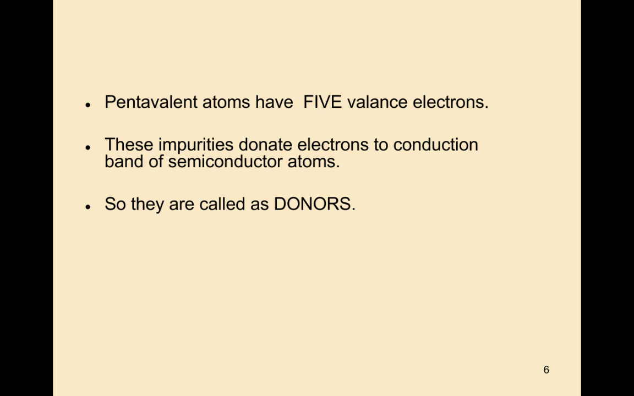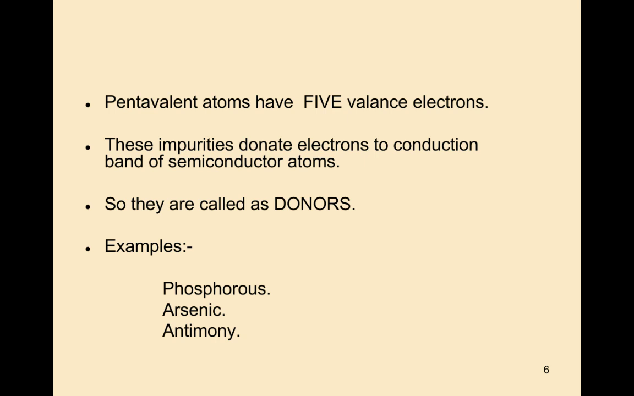So they are called donors. They donate one free electron to the conduction band of the semiconductor, and that's why these are called donors. Examples are phosphorus, arsenic, antimony. So pentavalent atoms have 5 valence electrons.